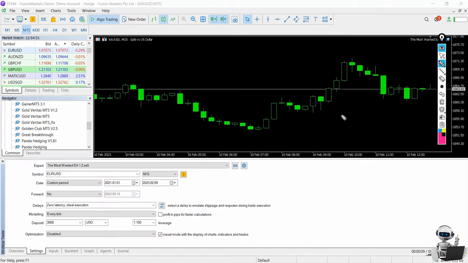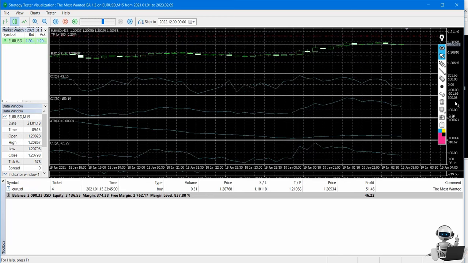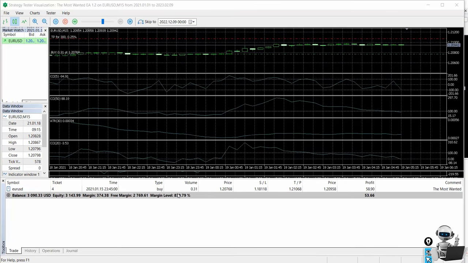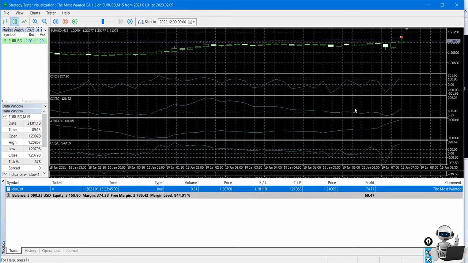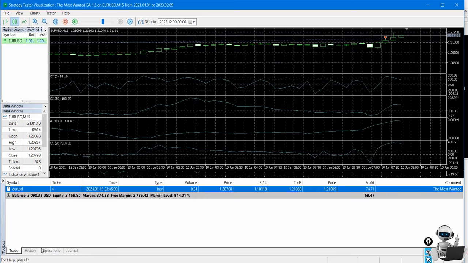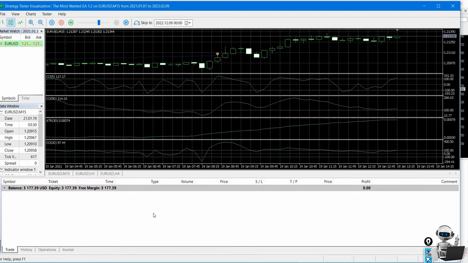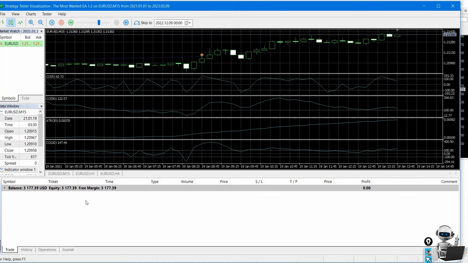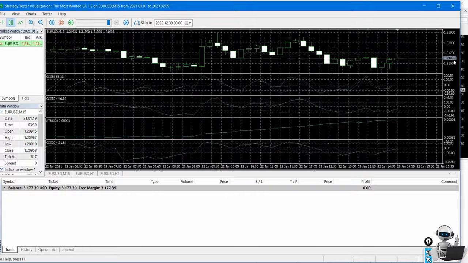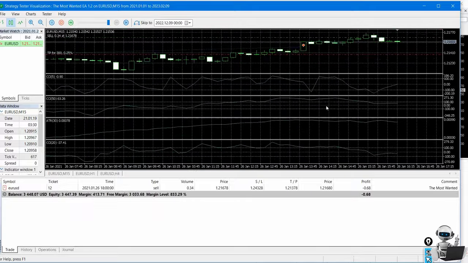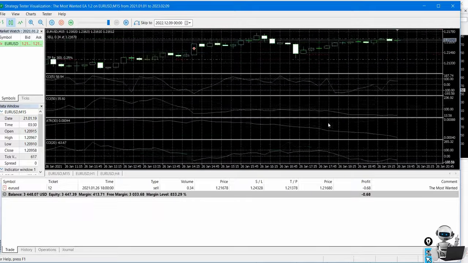For the back testing, I will be back testing on euro USD 15-minute time frame, and default setting, it will start at 3000 US dollar and we will see the results. So here we can see we have an open trade, and you can see it is a buy for euro US dollar. You can see it is in profit, and it has already been open, and I believe another one is closed as well. So we can see the trade has already been closed in profit, and I will move a little bit further because you can see we have an open trade, and you can see the trade is open and it is selling.